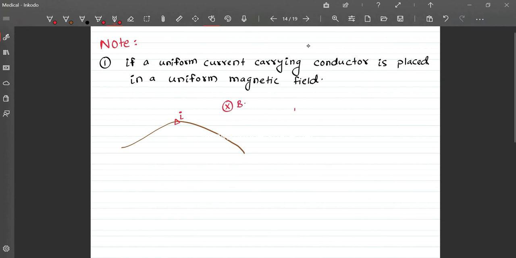So if I write force, it will be this. Right? Now, since I is constant and B is constant, I can write it like this.